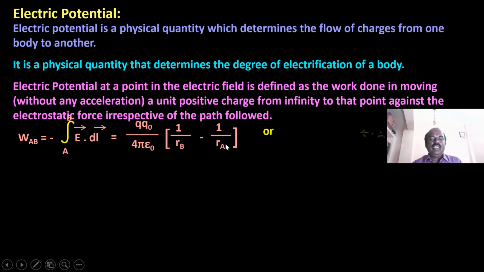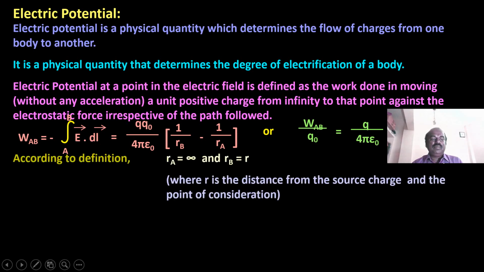1 by R_A. Or we can write W, the work done from A to B, divided by Q naught, will be Q by 4 epsilon 0 times (1 by R_B minus 1 by R_A). According to the definition, initially the distance is infinite, so this is the work done to bring the positive charge from infinity to a particular point. The particular point will be R, and R_A will be infinite.